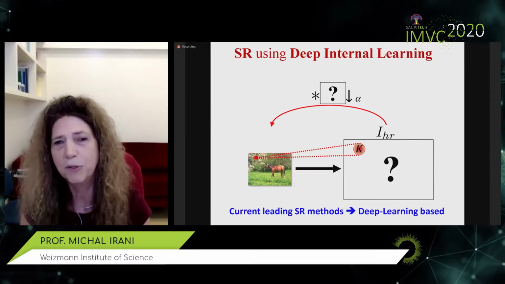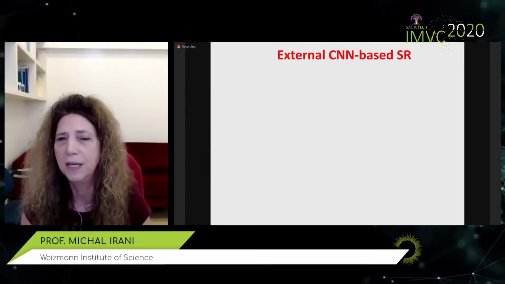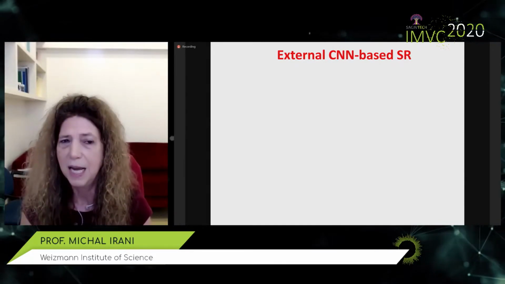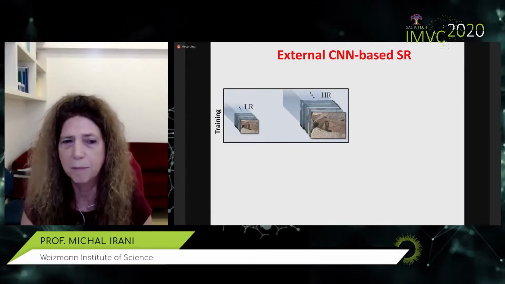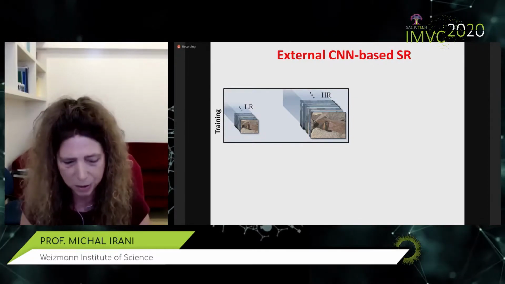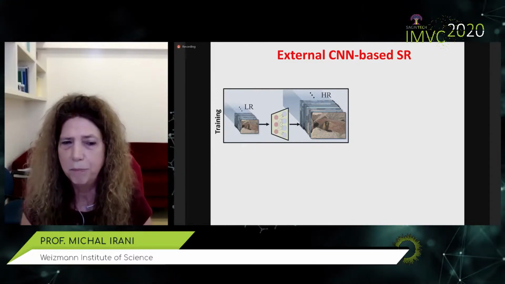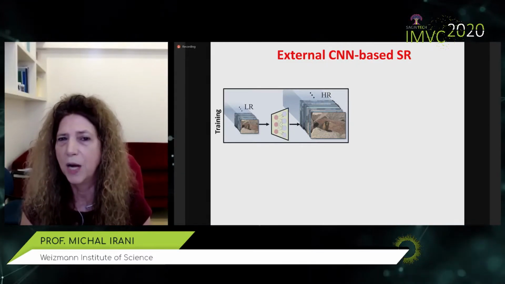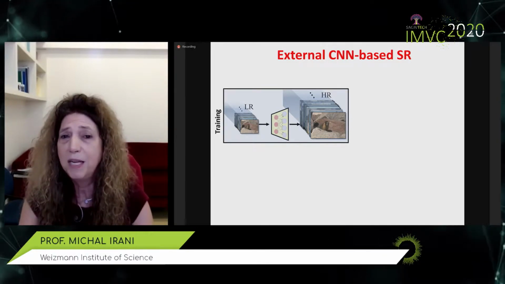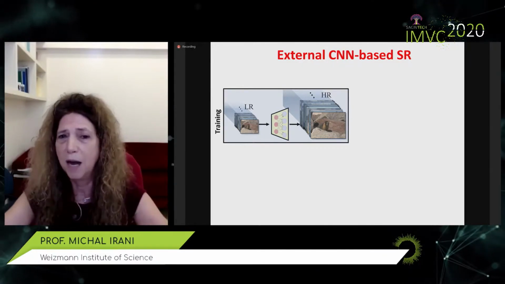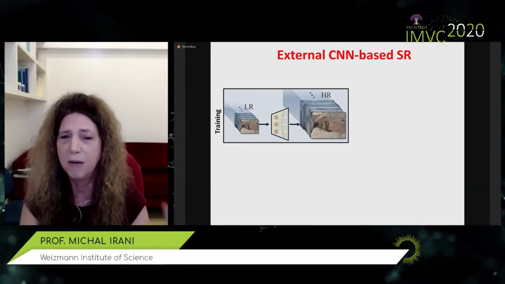Now, I won't review all the super resolution literature, but by far today's leading methods are deep learning ones, and the most common ones are external super resolution methods. And their idea is, let's train a network on lots and lots of training examples, low resolution, high resolution image pairs. We'll input a low resolution image, and the network has to learn to output the correct high resolution image. And we can train it on as many images as we want, because all we have to do is take high quality images, downscale them, and we have such pairs.